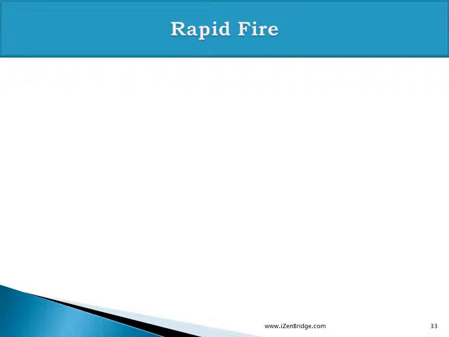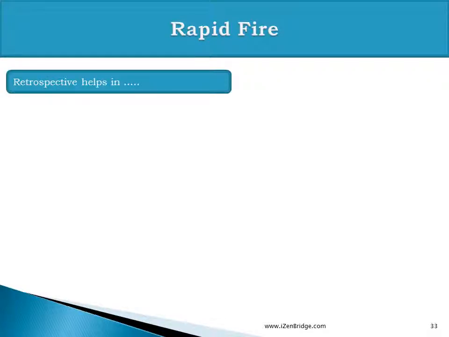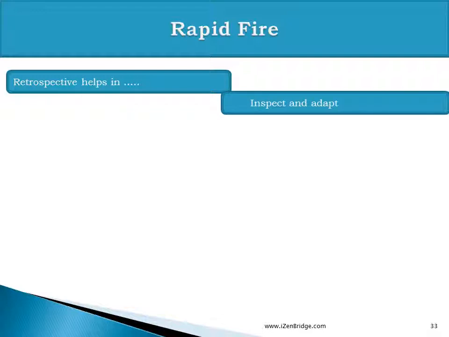Quick recap. Retrospective helps in inspecting and adapting, two pillars of the empirical process. We have the pillars of transparency, inspection and adaptation, and retrospective helps in inspecting and adapting. Because we inspect, we do an audit. Whenever we think of auditing, like risk audit or quality audit, in Agile all audit happens in the retrospective meeting. So we audit the process of how we work, and then we identify what actions we should take to make our experience better.